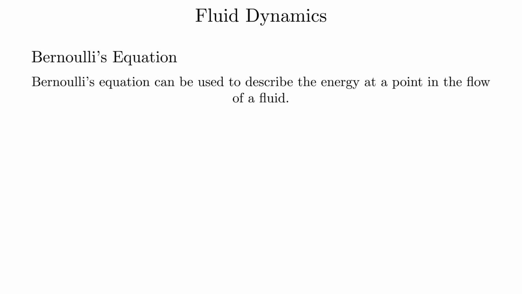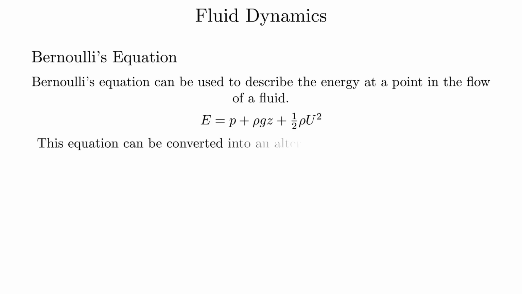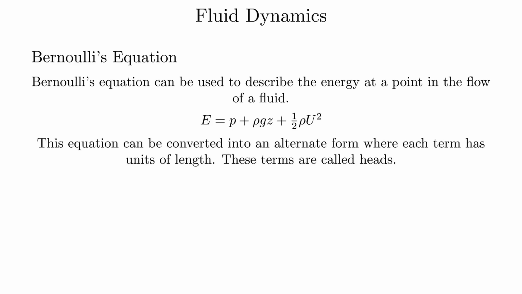Bernoulli's equation. Bernoulli's equation can be used to describe the energy at a point in the flow of a fluid. The Bernoulli equation is total energy equals the pressure plus the gravitational potential energy plus the kinetic energy. This equation can be converted into an alternate form where each term has units of length. These terms are called heads. The total energy head equals the pressure head plus the elevation head plus the velocity head.